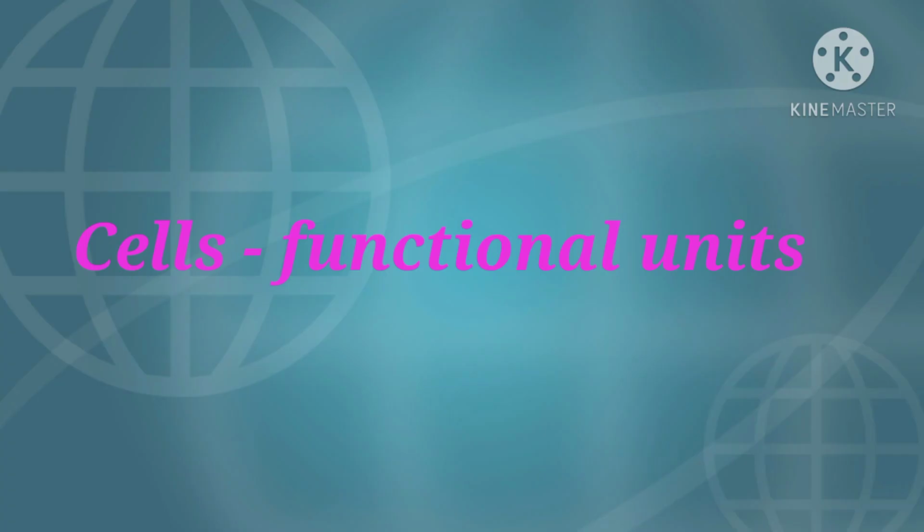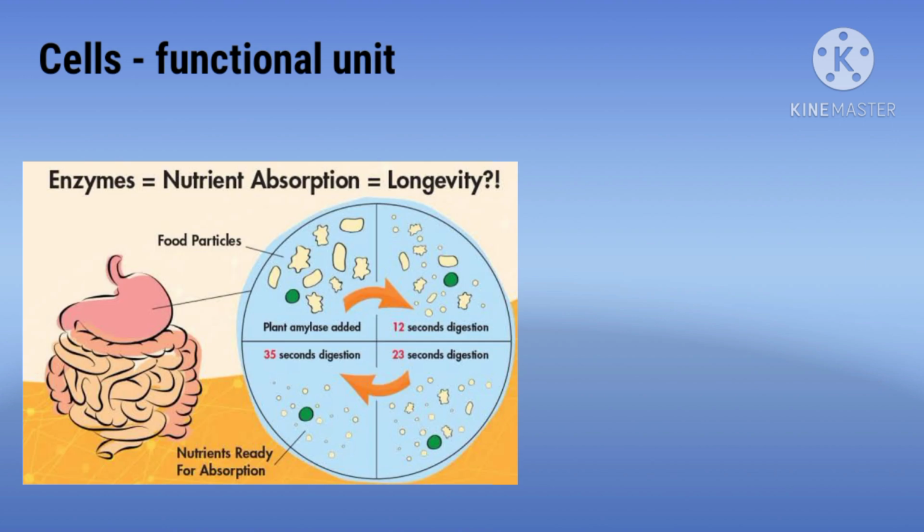Then how are the cells considered as the functional units of life? Can you say how the food gets digested in our body? We know that with the help of enzymes, the digestion takes place, and these enzymes are produced by the cells of the digestive glands.